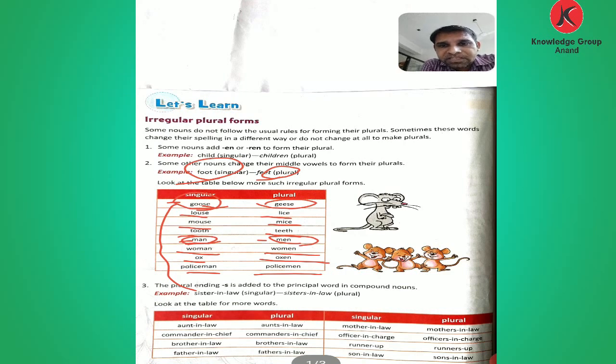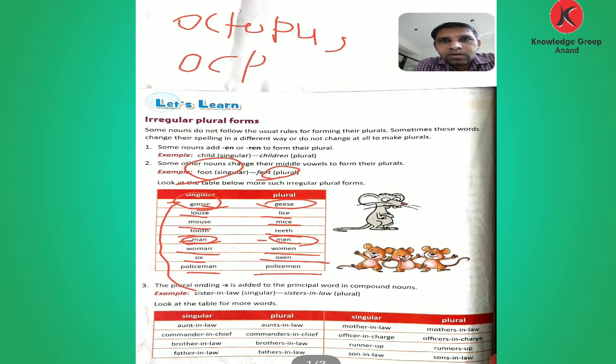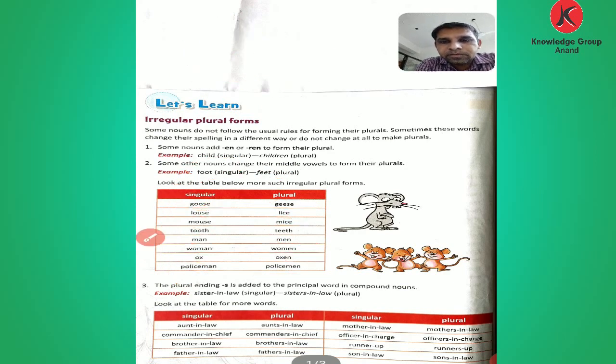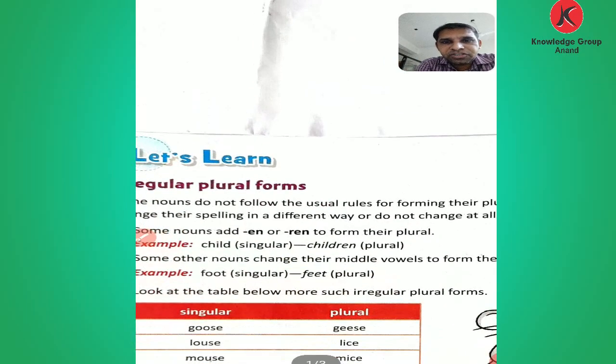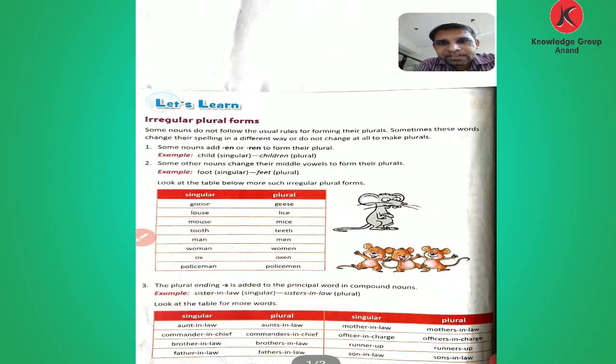Let's see some other words also. Octopus changes into octopi. Octopus is the singular form and octopi is the plural. Then comes person.